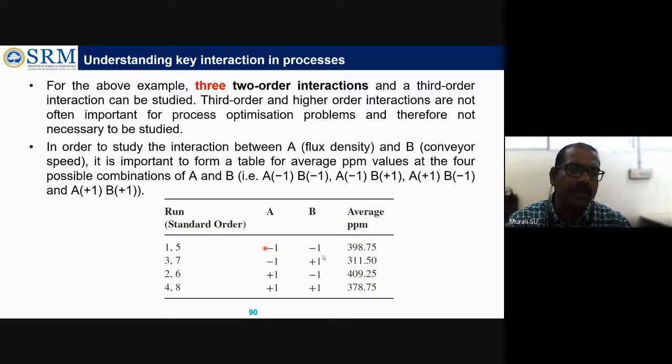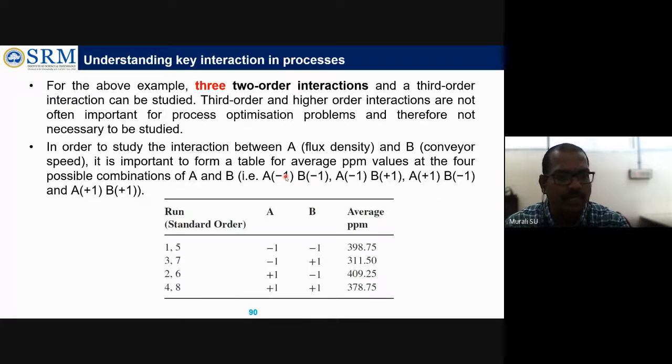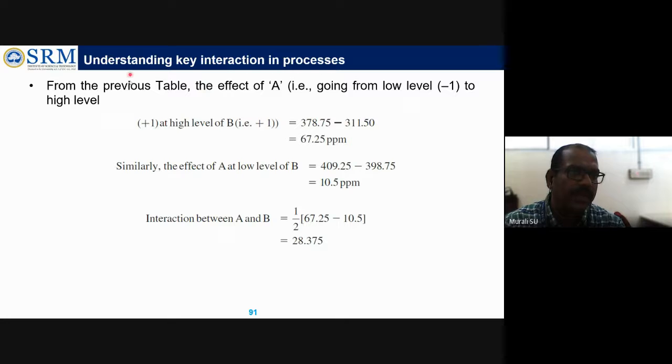In that A, B combination, they take low level, then change B to the next level, and then change A to high level and B to low level, vice versa. They are getting the average of defects. That average of defects can be obtained using this method, and from that they can find the interaction value. From that, they calculate the main interaction between A and B.